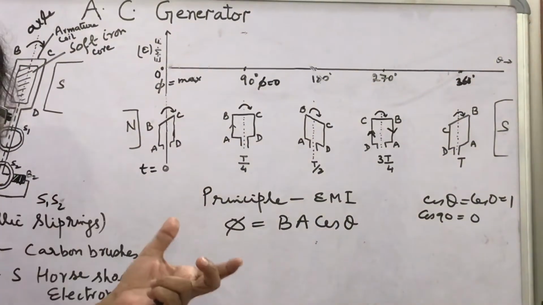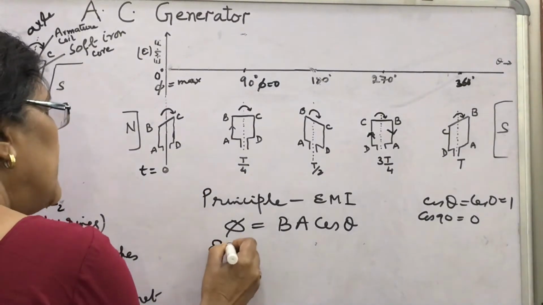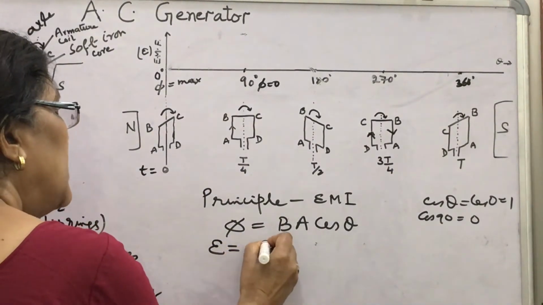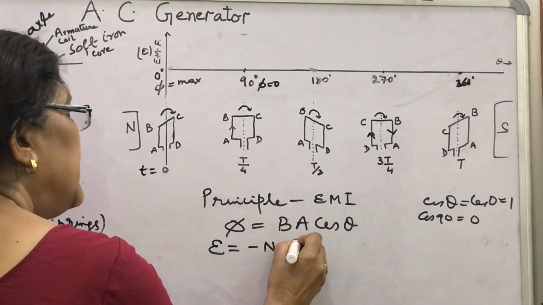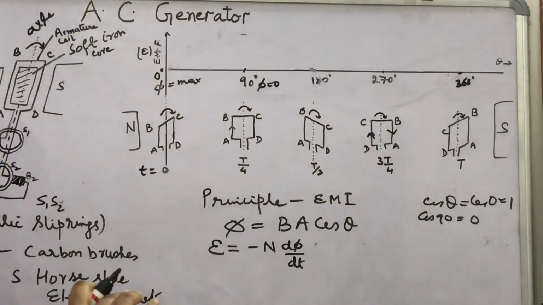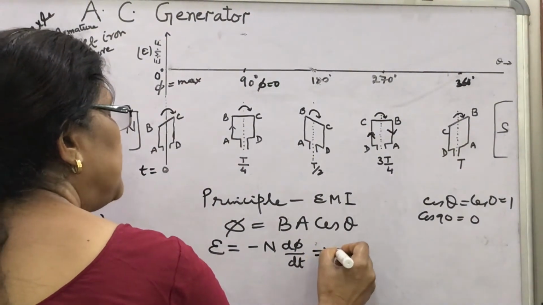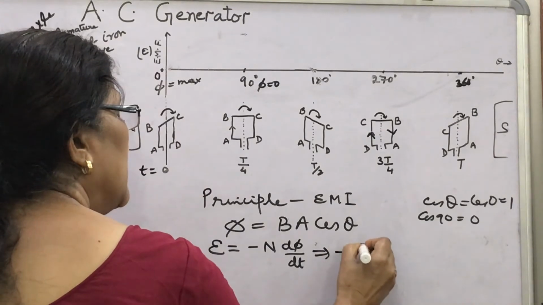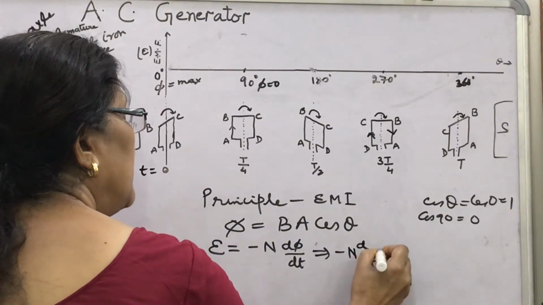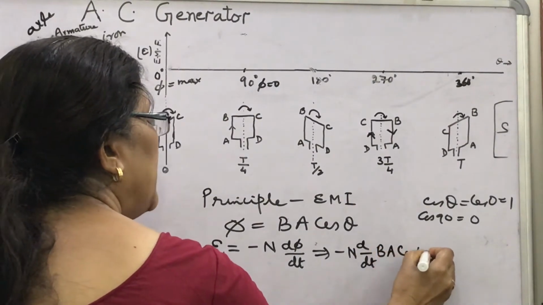And what is the principle? That induced EMF is produced in the coil given by minus n d phi by dt, where n is the number of turns in the coil. What will you find here? This implies minus n d by dt of B A cos omega t.